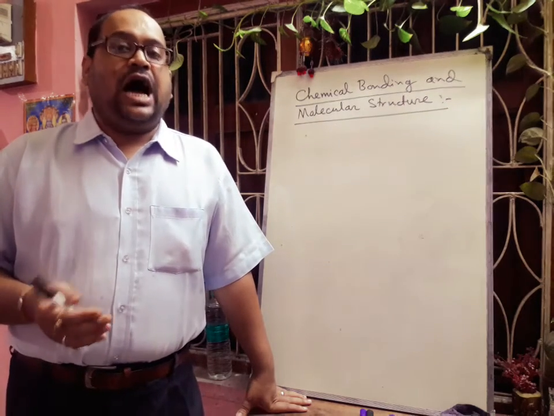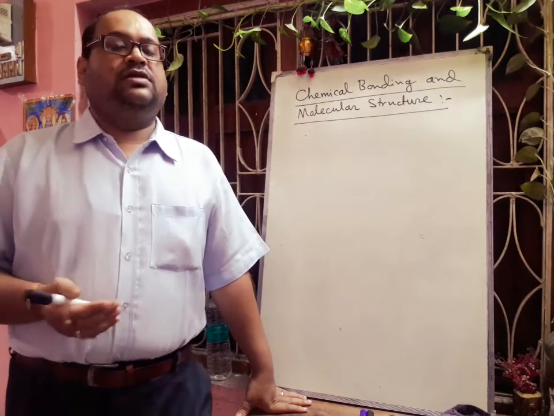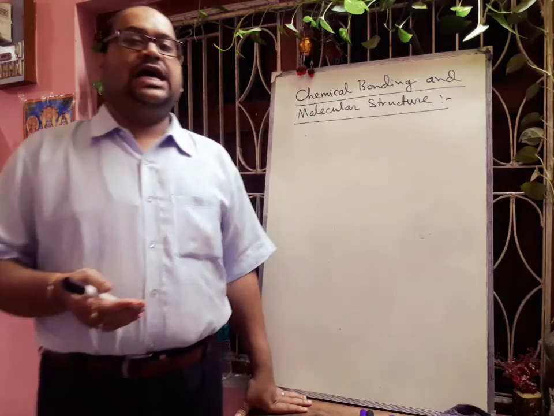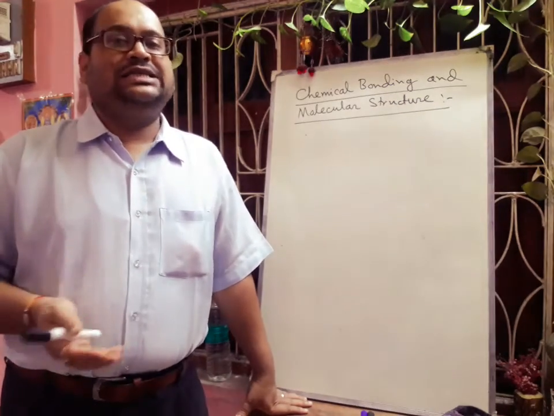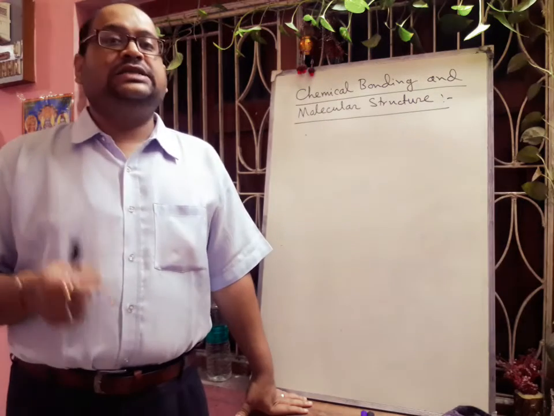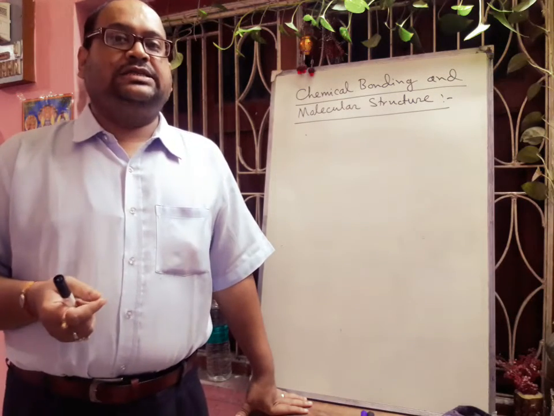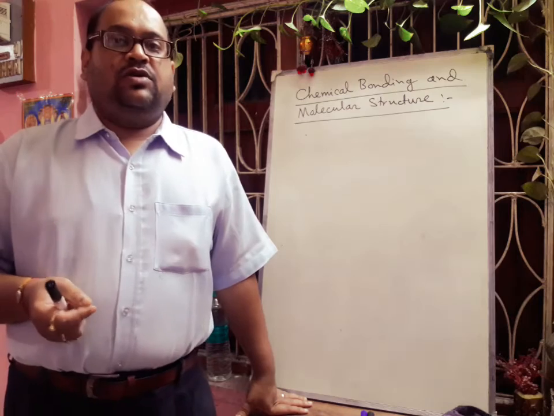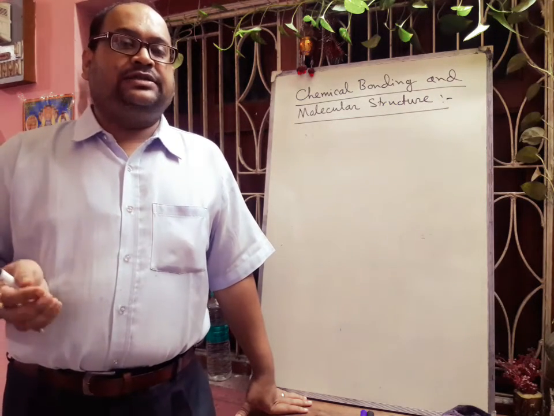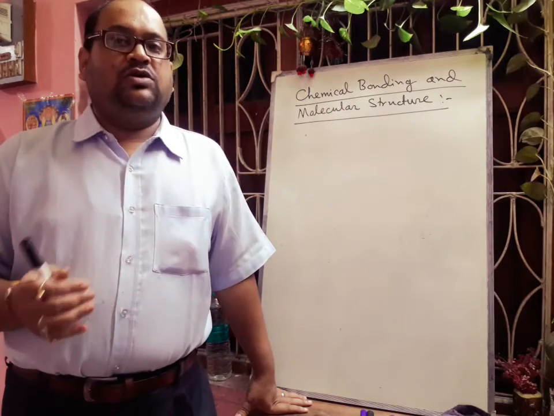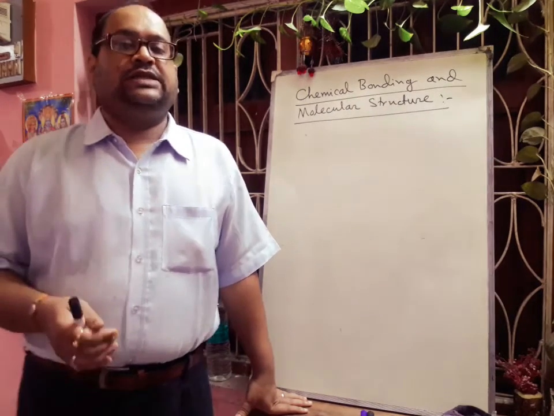And next is the high lattice energy of the ionic compound. If the lattice energy is higher, that means the ionic compound is very stable. Now what is lattice energy? Lattice energy is the amount of energy released when oppositely charged ions get packed closely to form 1 mole of crystalline solid.